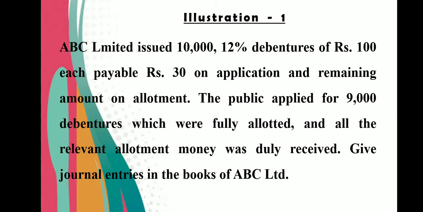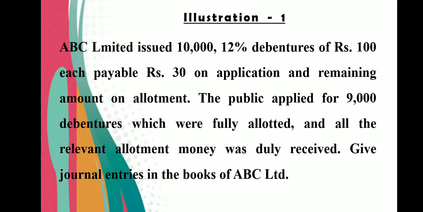And all the relevant allotment money was duly received. Give journal entries in the books of ABC Limited. So student, here you can see there are only two installments, application and allotment. On application 30 rupees and on allotment 70 rupees. Now we have received applications only for 9,000 debentures, so we will multiply 30 and 70 with 9,000 debentures.